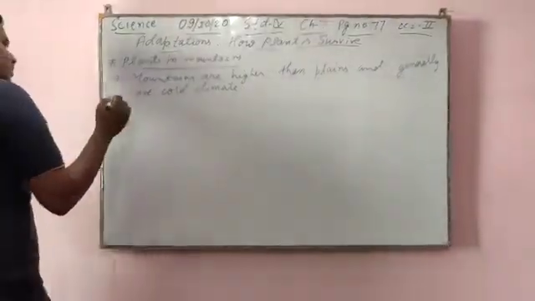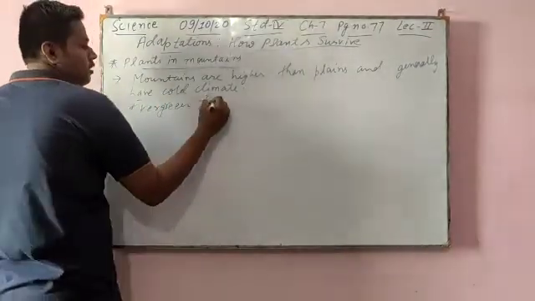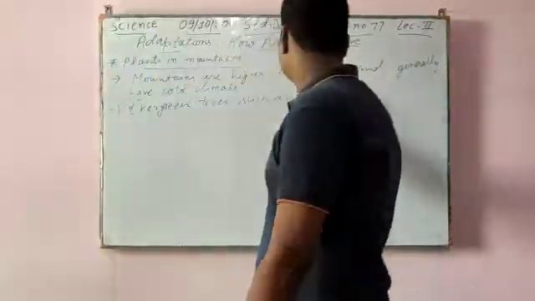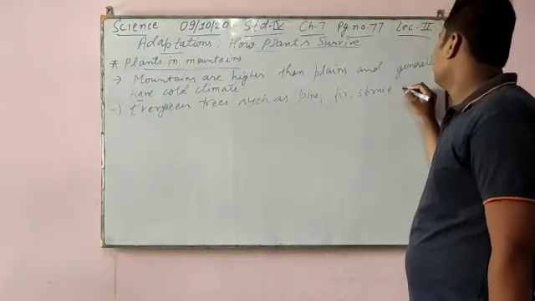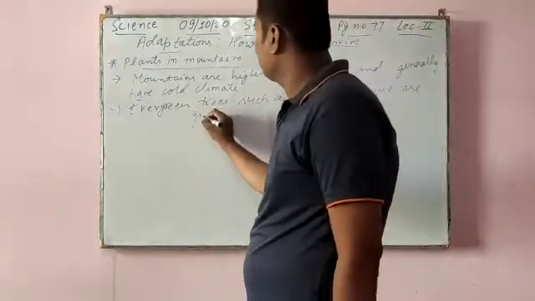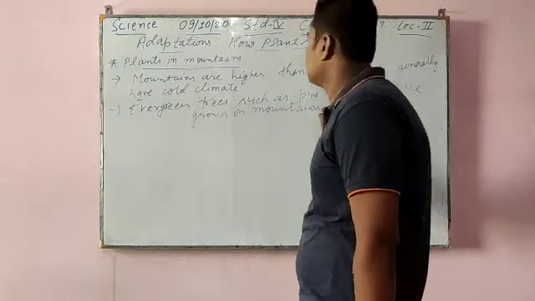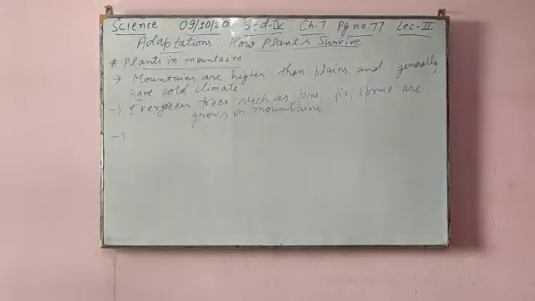Okay, and evergreen trees such as pine, fir, spruce grow on mountains. Now we'll see some adaptations. So mountain trees are usually tall and straight. Okay, mountain trees are usually tall and straight.